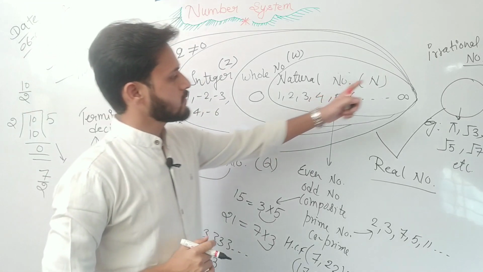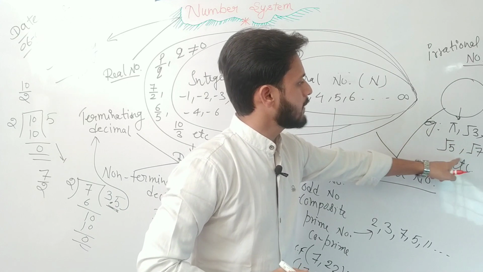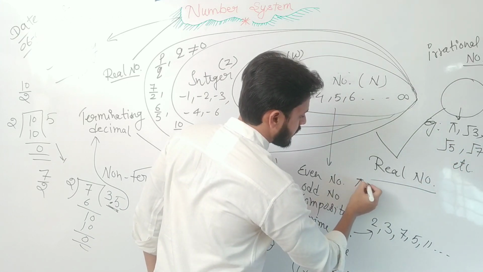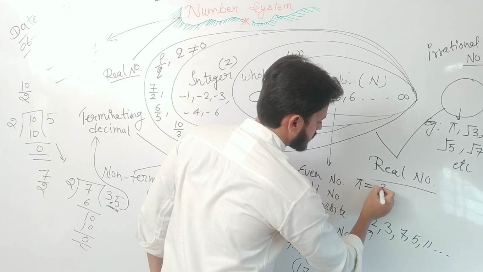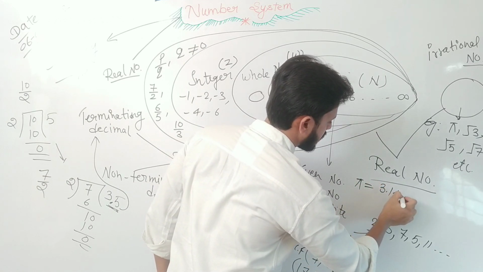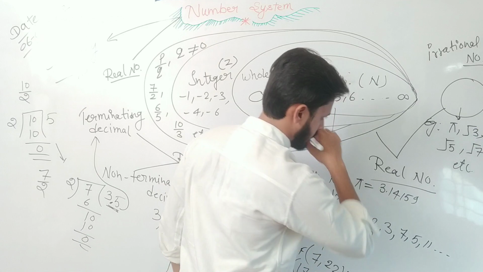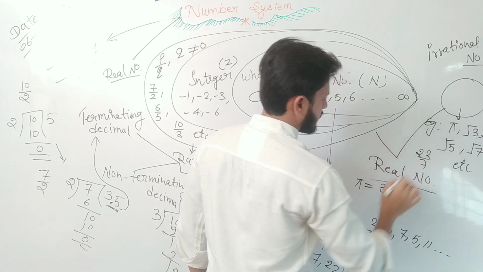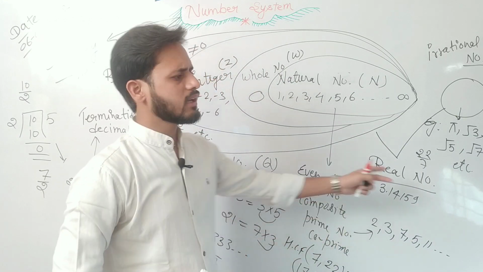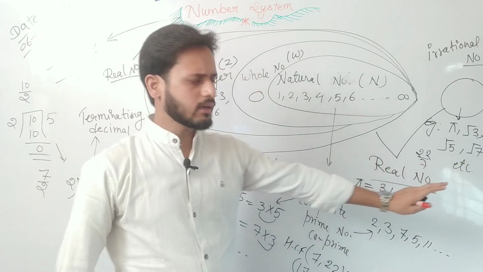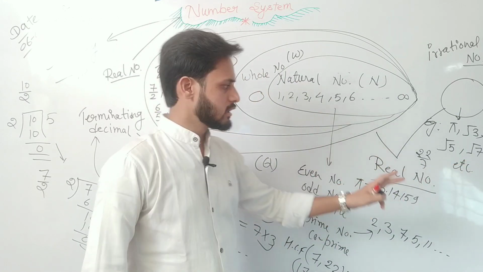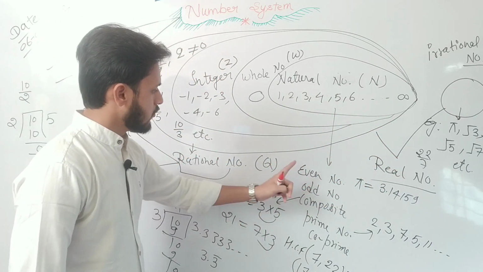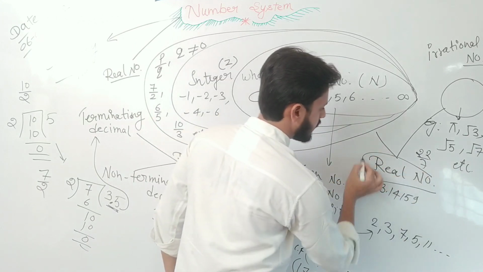Another type is the irrational number: root 3, root 5, root 7. Pi is also an irrational number. The value of pi is 3.14159. Sometimes you have also seen the value of pi as 22 upon 7. Is it clear? Root 3, root 5, root 7, root 11, root 13, root 70, root 90 are also irrational numbers. The combination of irrational numbers and rational numbers is called the real numbers.